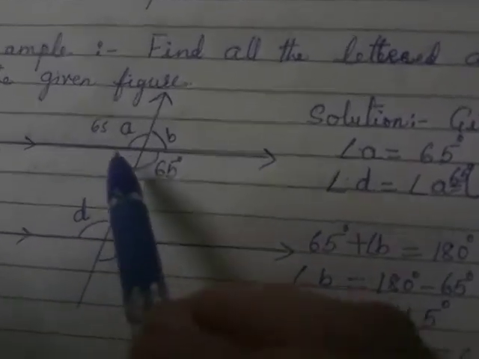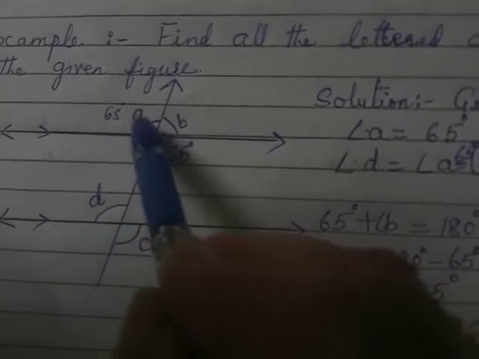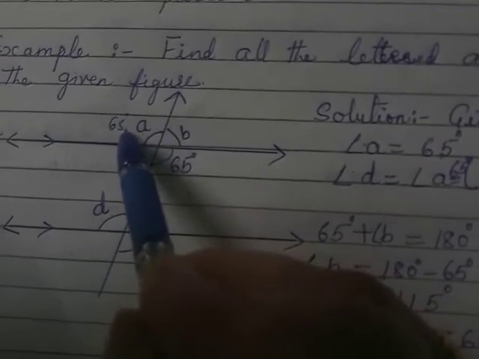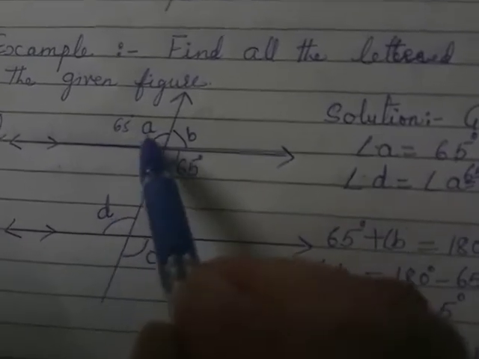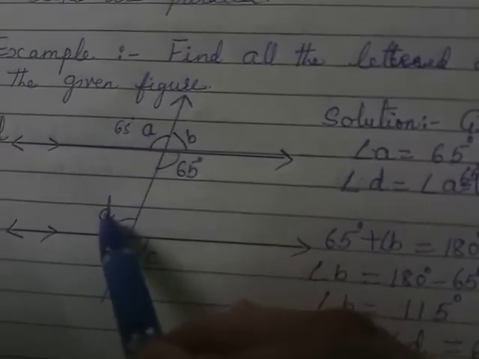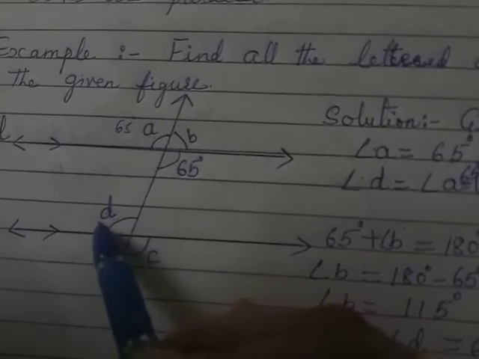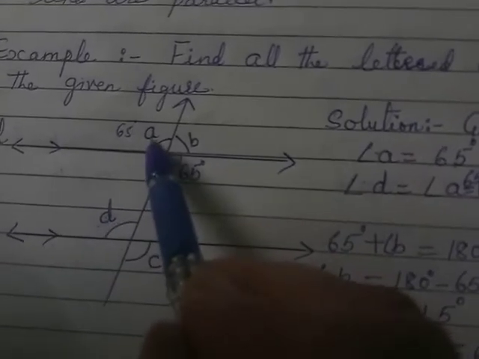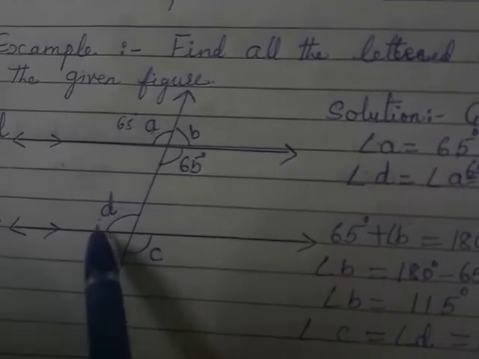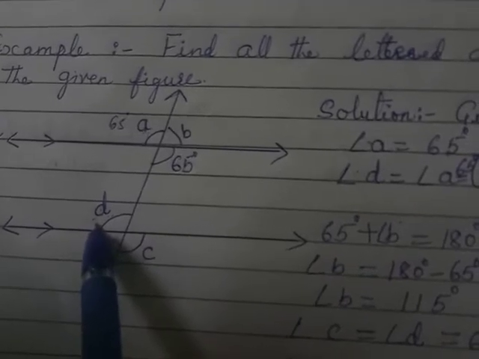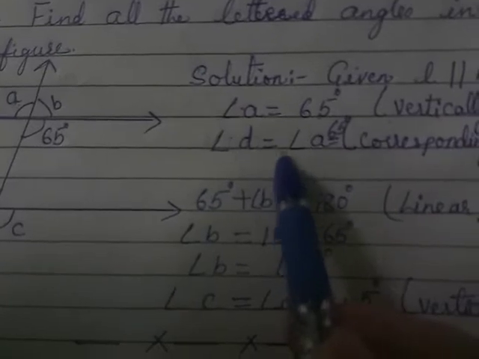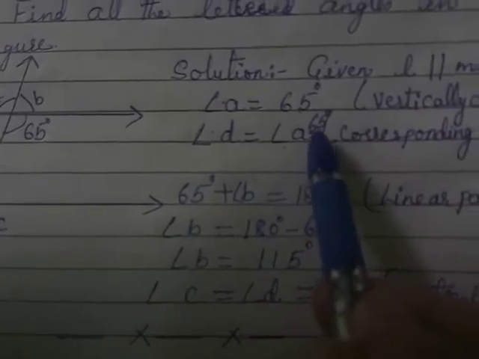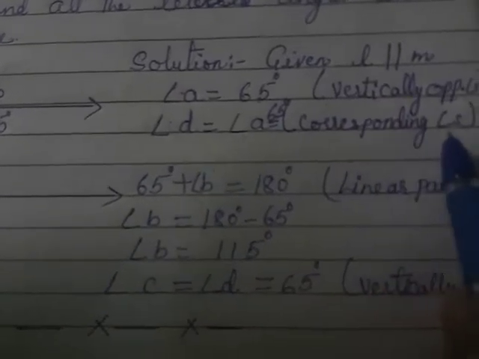Understood children? Now see the next angle. A is 65 degrees because it is a vertically opposite angle. Now you see angles A and D. They are corresponding angles, and corresponding angles are always equal. So if A is 65 degrees, then D will also be 65 degrees. So we can write angle D is equal to angle A is equal to 65 degrees, because they are corresponding angles.